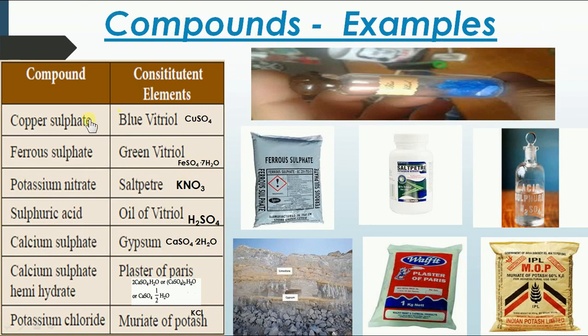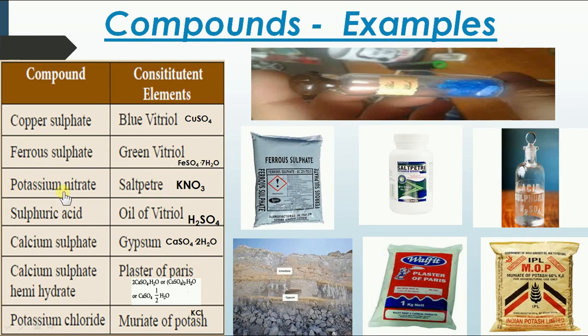Now we will see copper sulfate, otherwise called blue vitriol. Vitriol is a kind of name we give for sulfates. So wherever we come across a sulfate, we used to give this name vitriol, right? Copper sulfate is blue vitriol because the color is blue. You could see the color is blue here. Ferrous sulfate, green vitriol, the color is green. It is used for fertilizer too.